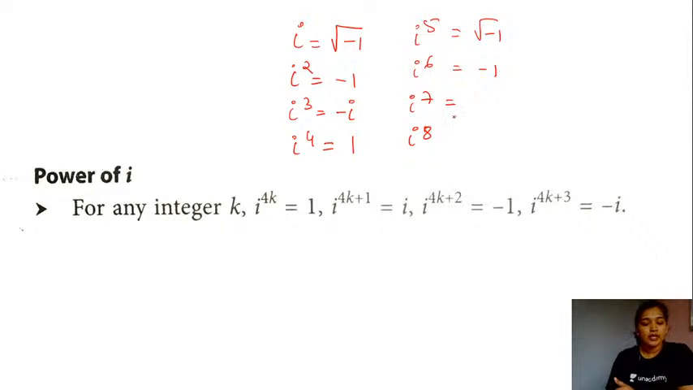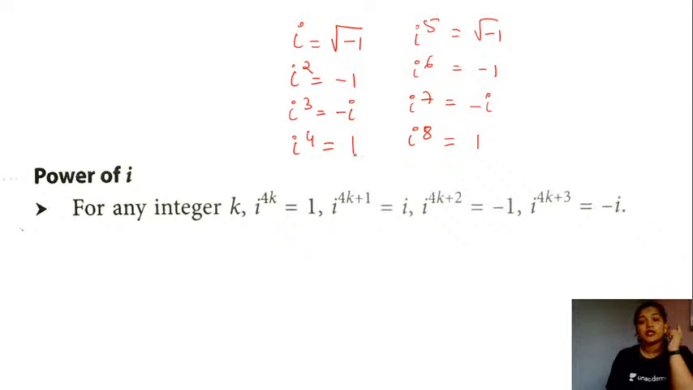Yes, use the same idea. Express them as multiples of the power 4 into the remaining value. So you will have iota to the power 6 as iota to the power 4 into iota square, which is minus 1. Here iota to the power 7 is iota to the power 4 into iota cube, so this will be minus iota. And iota raised to the power 8 is going to be equal to 1 in this case.